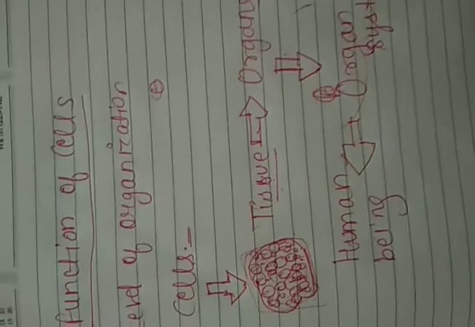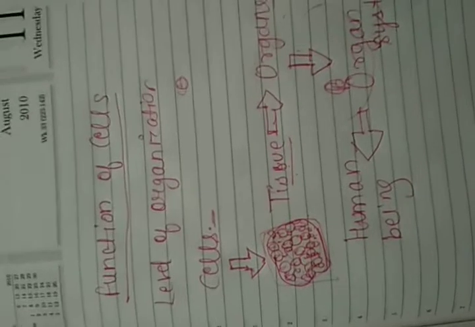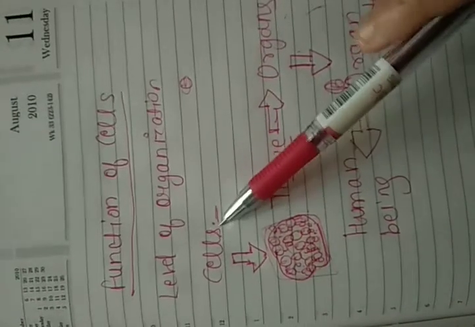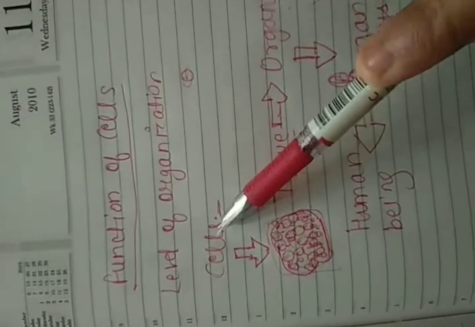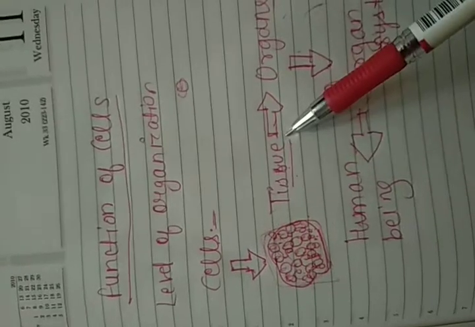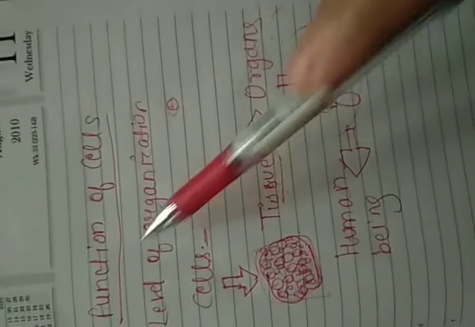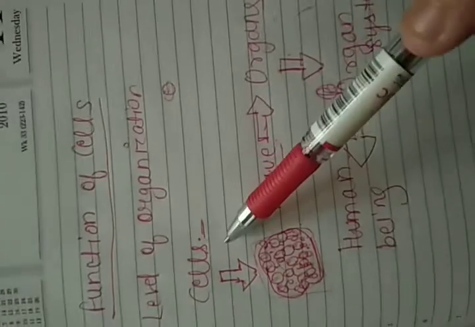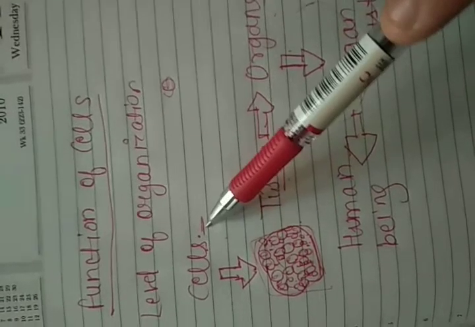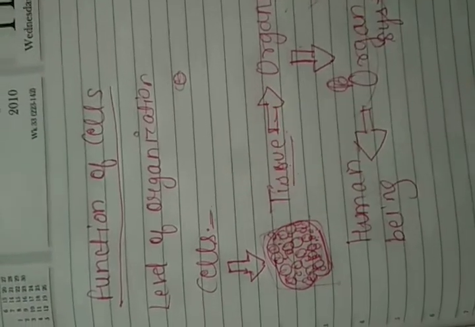And we can see the different organs of our body, but what we cannot see is the cell and the tissue. So here you can see the cell is the base. When the cell is not there, then there could not have been any tissue, any organ system, and no human being. So the entire structure rises from the cell. That is why we say that the cell is the structural unit of all living organisms.